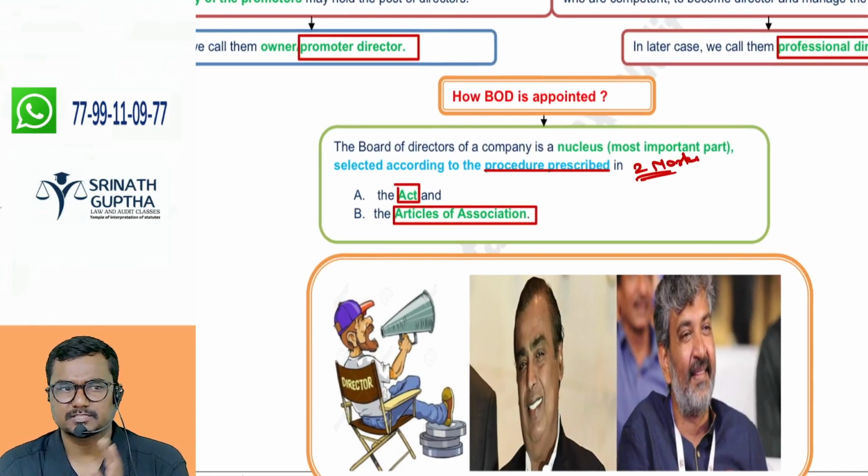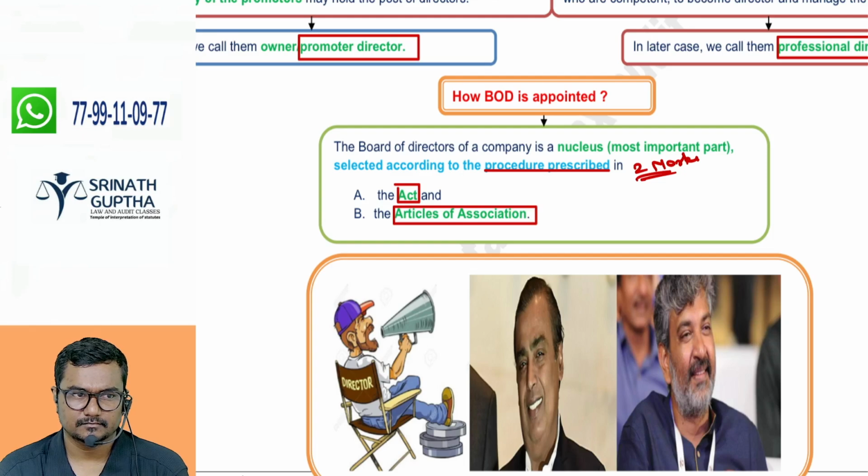Every point is 2 marks, beta. They are known as professional directors. Next small subheading: how the BOD may be appointed.